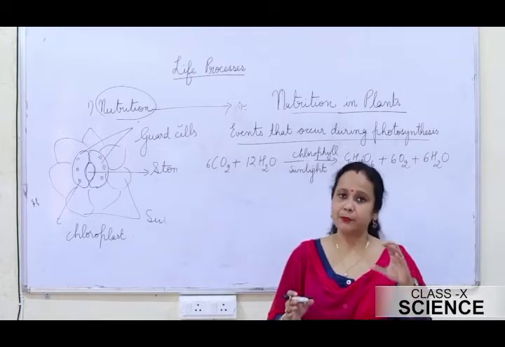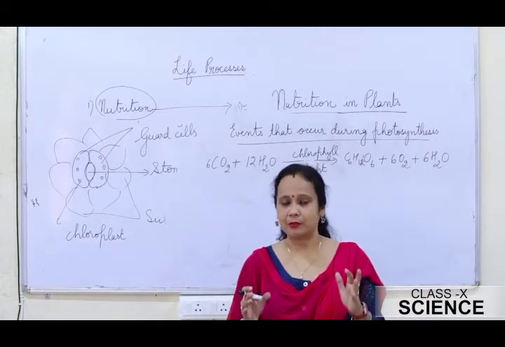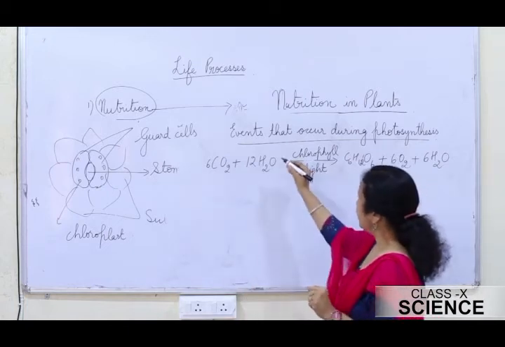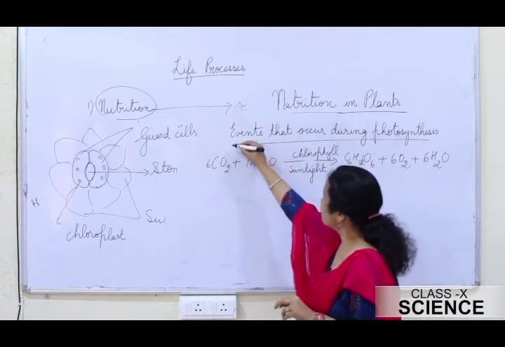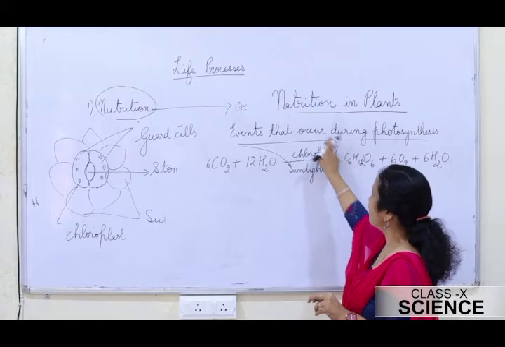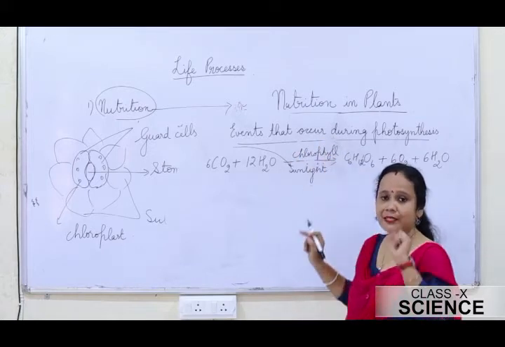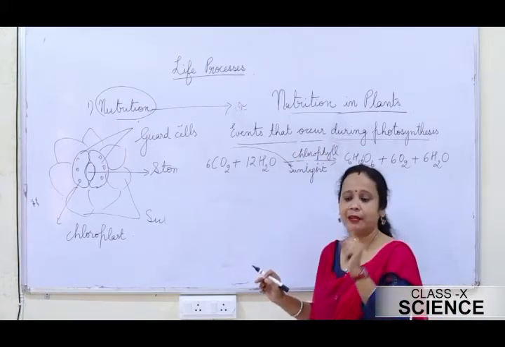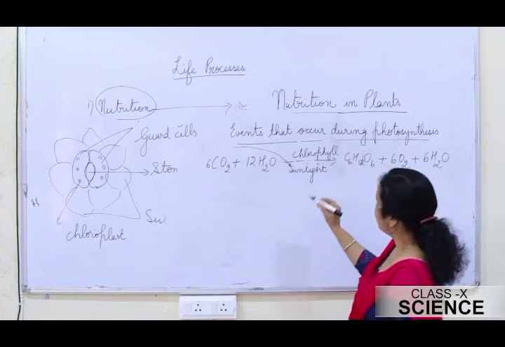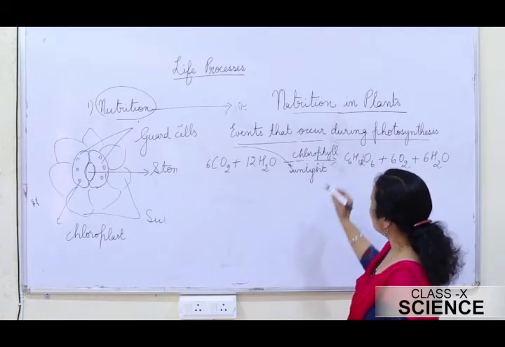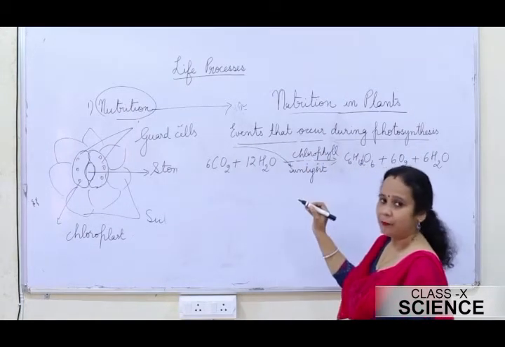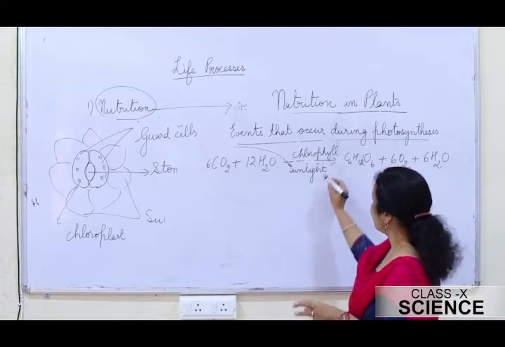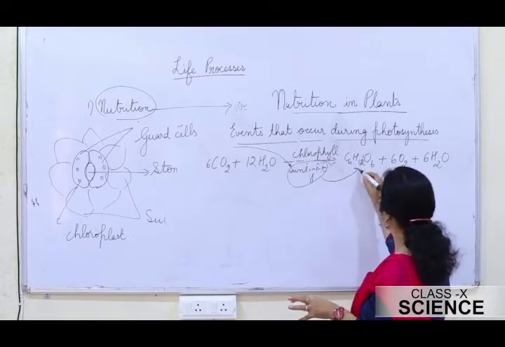There are certain steps to be followed during photosynthesis. What are those actually? The first step is absorption of sunlight. Sunlight is absorbed by the chlorophyll. Then the second one is the conversion of this light energy into chemical energy.